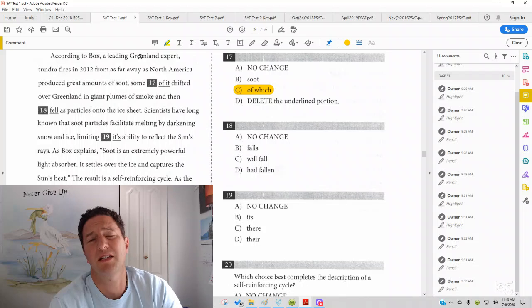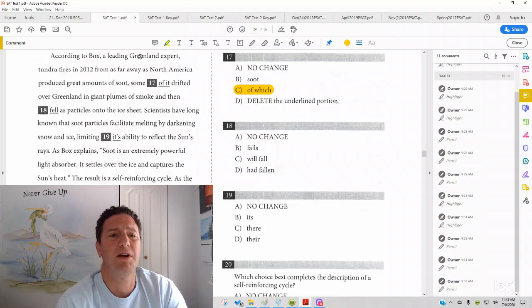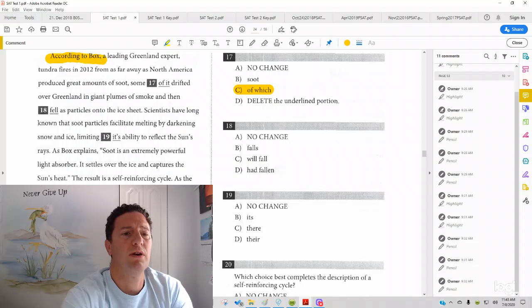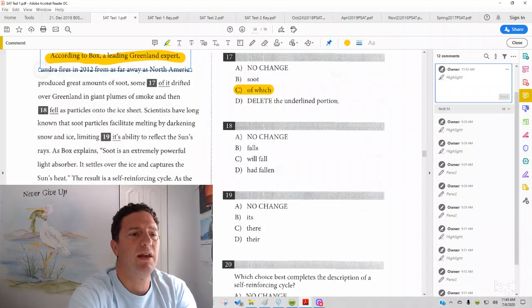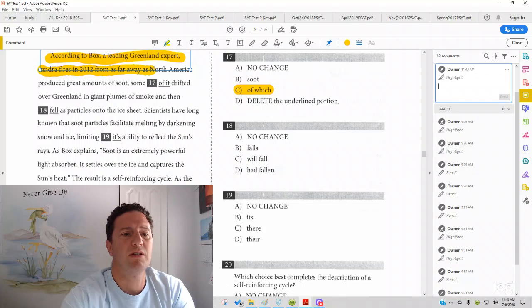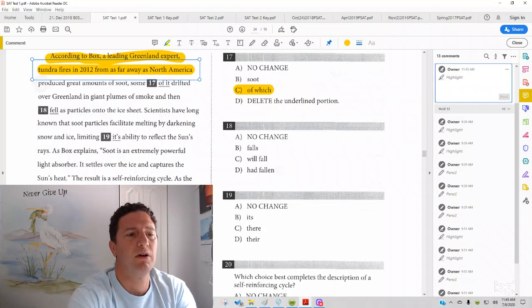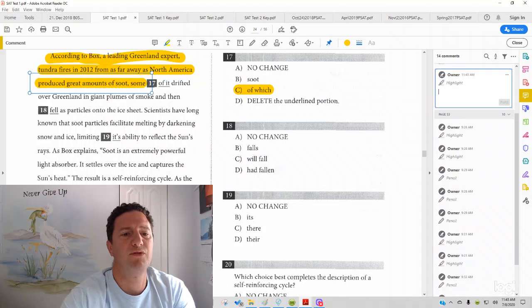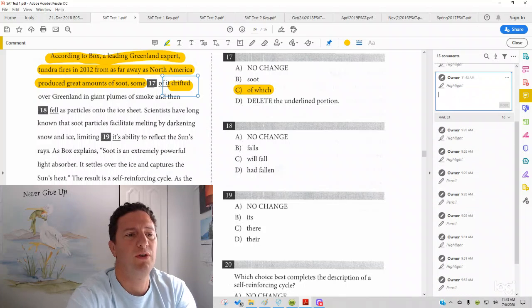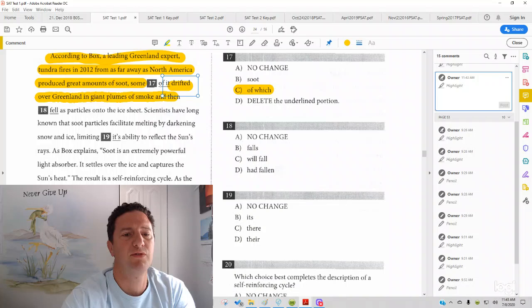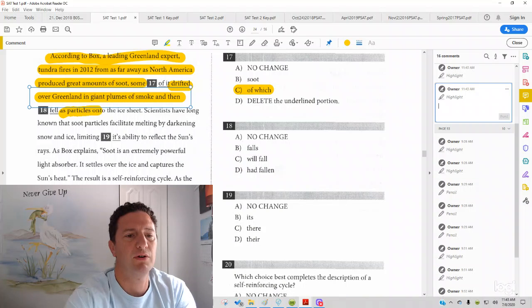Today we're going to look at Test 1, Section 2, number 18, which reads, according to Box, a leading Greenland expert, tundra fires in 2012 from as far away as North America produced great amounts of soot, some of which drifted over Greenland in giant plumes of smoke and then fell as particles onto the ice sheet.